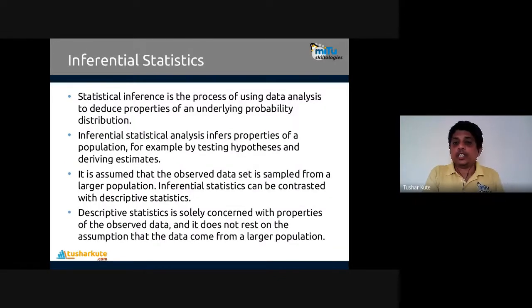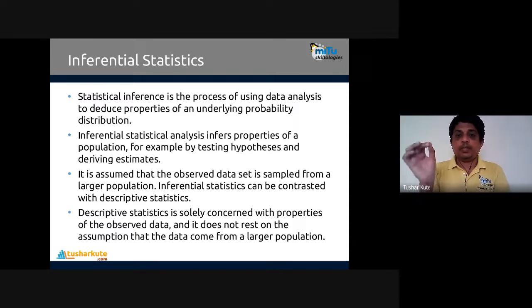And the second part we call inferential statistics. Inferential statistics is the process of using data analysis to deduce properties of an underlying probability distribution. Inferential statistics infers properties of a population, for example, by testing hypotheses and deriving estimates. So rather than working on the whole data, we work on a small set of data that is called a sample.